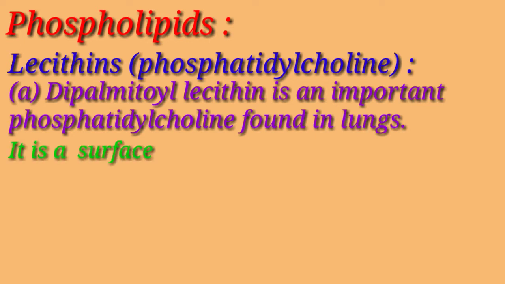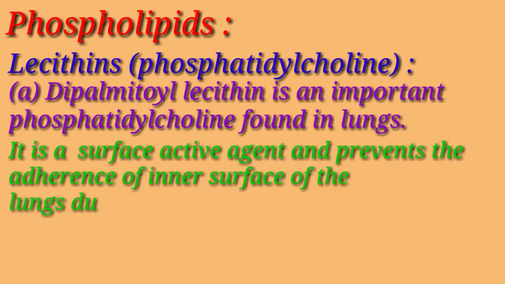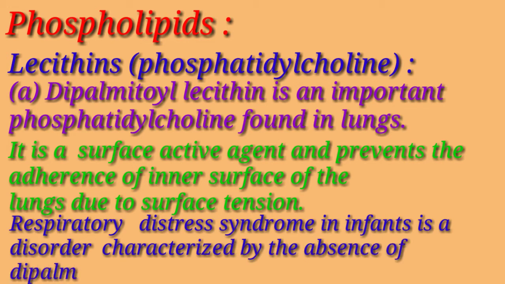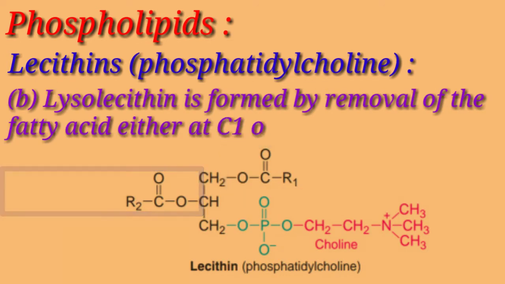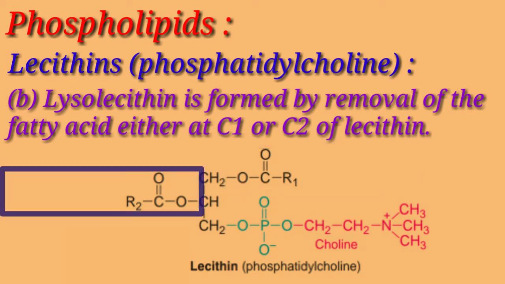It is a surface active agent and prevents the adherence of inner surface of lungs due to surface tension. Respiratory distress syndrome in infants is a disorder characterized by absence of dipalmitoyl lecithin. And lysolecithin is formed by removal of fatty acid either at C1 or C2 carbon atom of lecithin.